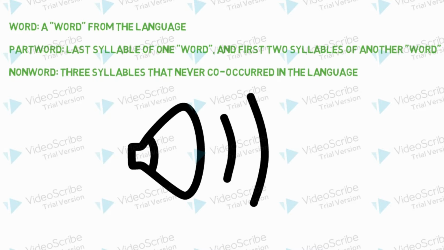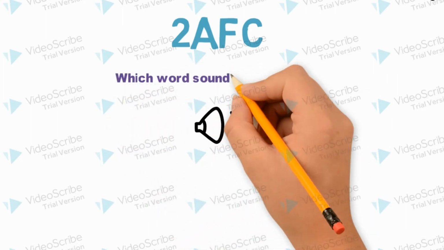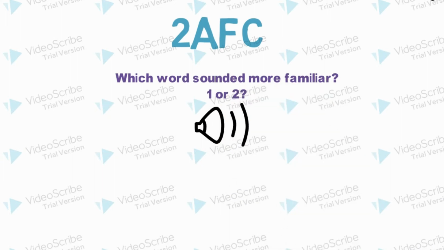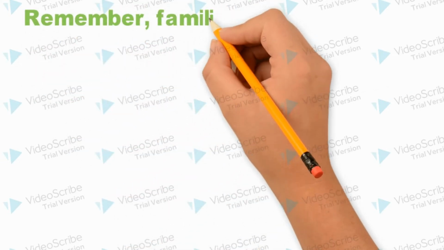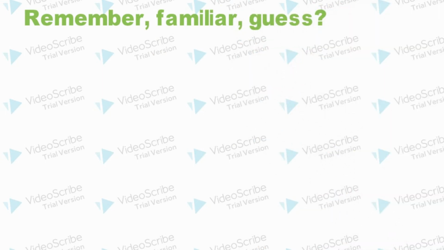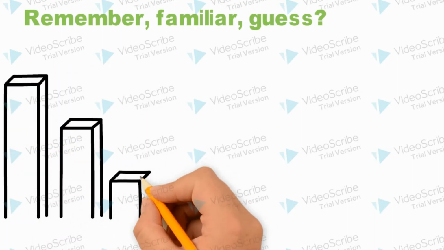In addition to this task, we also used the traditional measure of statistical learning, the 2-alternative forced choice task. Participants heard a word and a non-word or part word foil. They had to choose which word they thought came from the language. There were 16 trials, and after each trial, a subjective confidence questionnaire, known as the Remember-Know procedure, was used to test graded differences between participants' explicit learning. Participants were instructed to give a confidence rating for their choice after each 2-alternative forced choice.